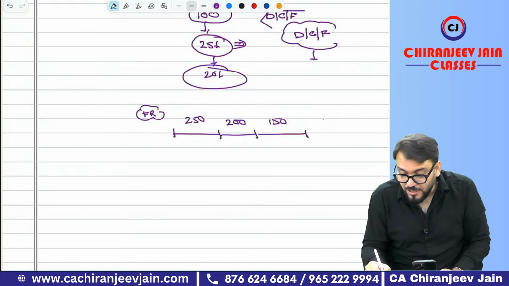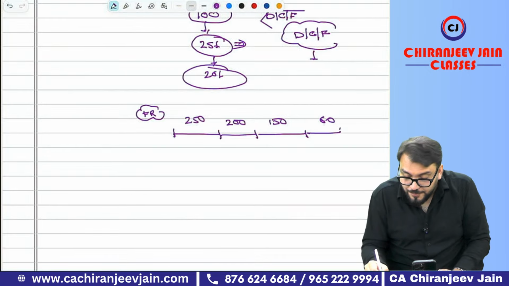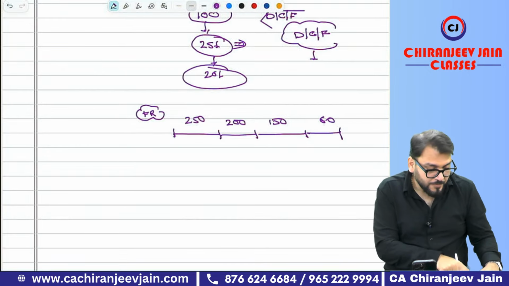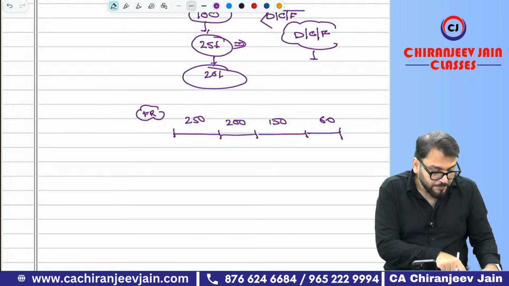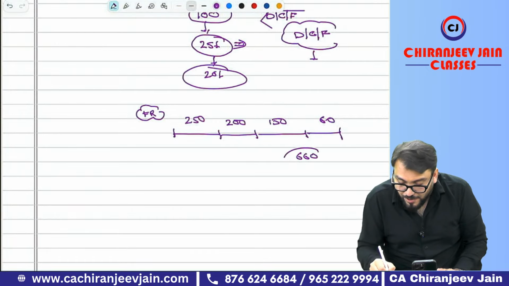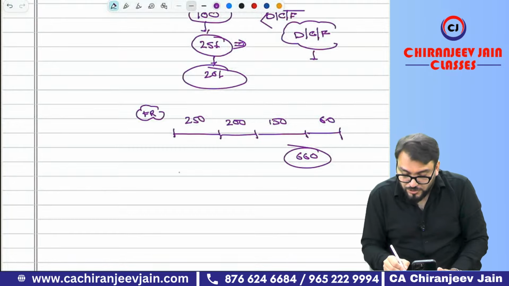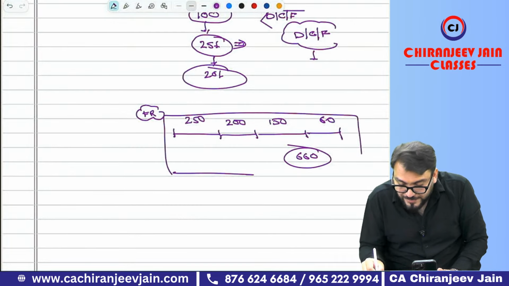Five days of 12 hours each becomes 60 hours. So 250 plus 200 plus 150 plus 60 means a minimum of 660 hours is required for FR to pass the exam.